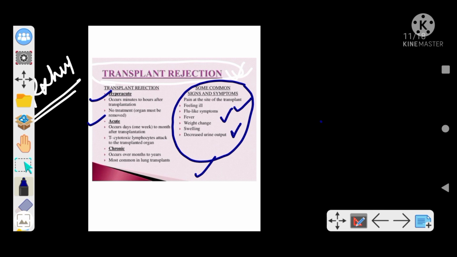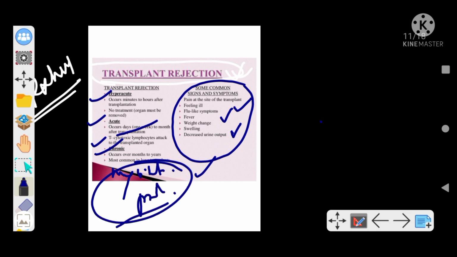Acute occurs days, 1 week to a month after transplantation. Actually, I told you within 6 months, right? So remember that. T cytotoxic lymphocytes attack the transplanted organ. Actually, it is cell mediated or antibody mediated or both, and it is a reversible condition, right? Remember it. And the chronic one occurs after 6 months, the most common cause of graft failure and most common in lung transplants, correct? And there is myointimal proliferation, the major cause we can say, leading to ischemia and fibrosis.